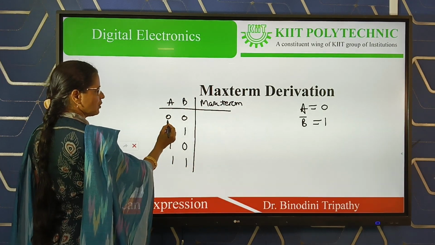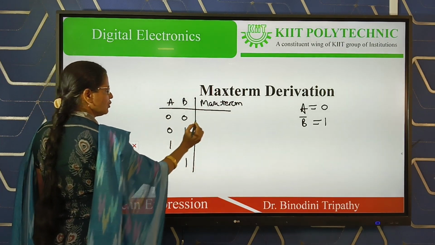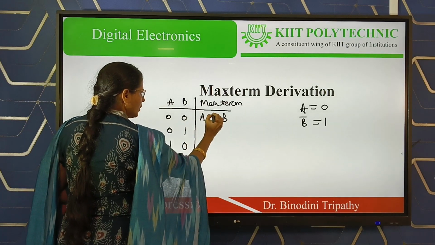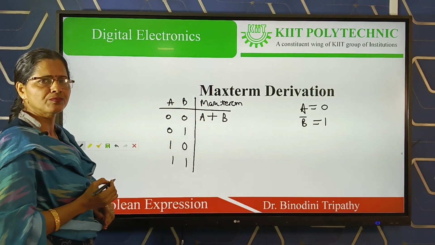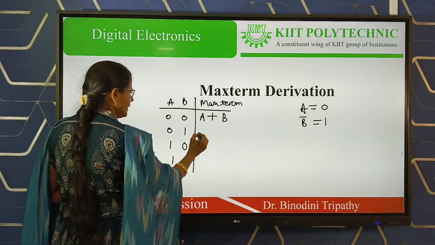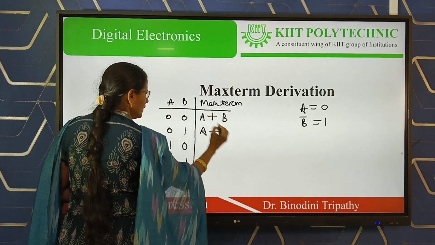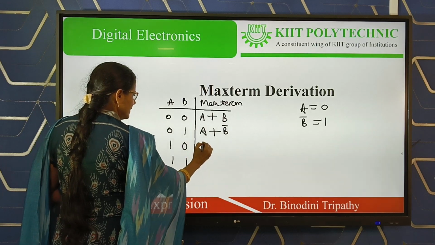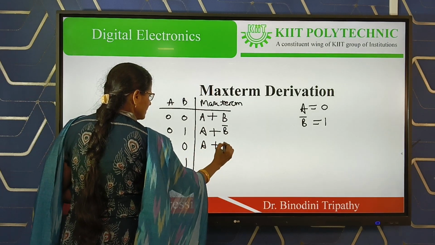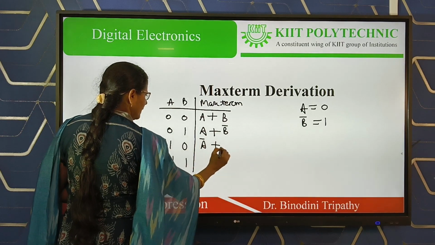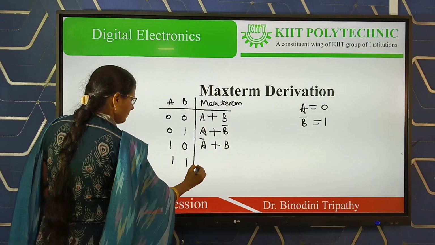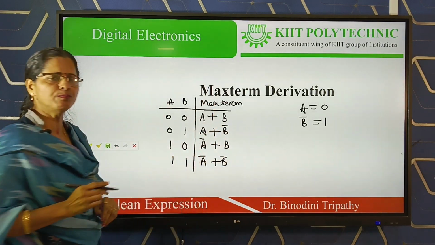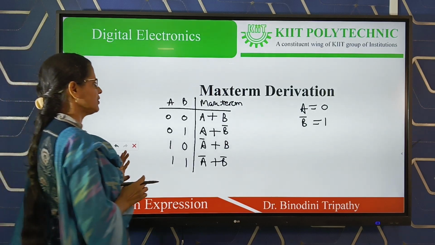So now what is the maxterm for this state? A equal to 0 means we have to take A, B equal to 0 means we have to take B, but the operator here will be plus. Similarly, for this state, A 0 means A, operator is plus, 1 means B bar. For this state, A bar plus B. For this, A bar plus B bar. So we have four maxterms in case of a two variable system.